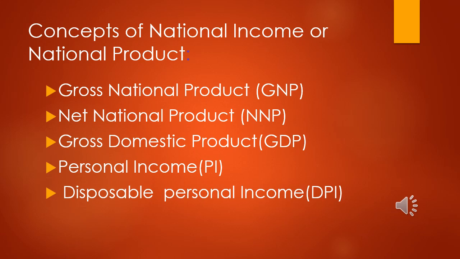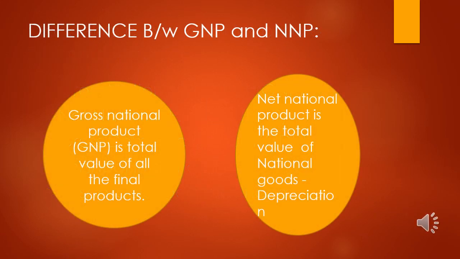Disposable personal income, DPI. So what is the difference between GNP and NNP? Gross national product, GNP, is the total value of all the final products. And net national product is the total value of national goods minus depreciation.